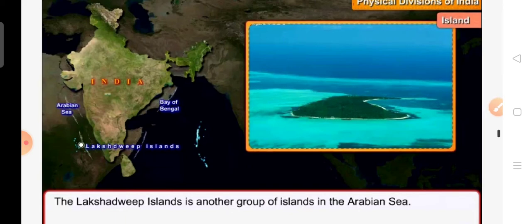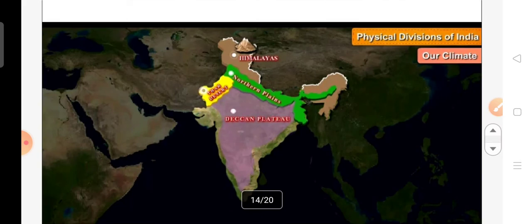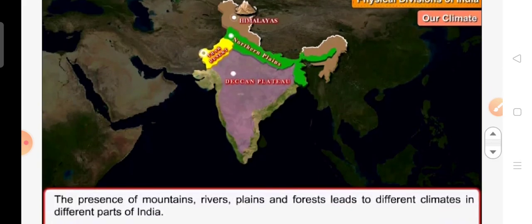Now everyone come to the climate topic. The presence of mountains, rivers, plains and forests leads to different climates in different parts of India.